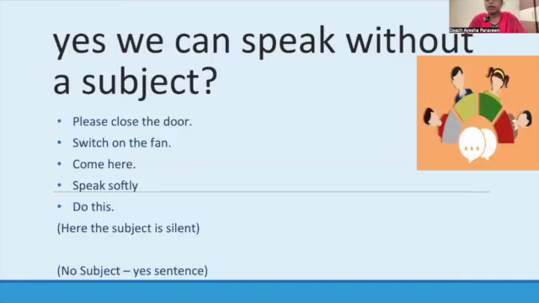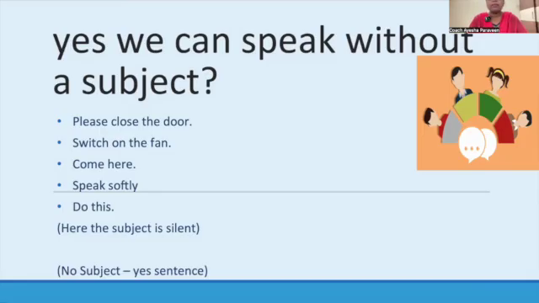Yes, we can speak without a subject. In some cases, the subject is understood. For example, I am teaching one student, who is sitting opposite to me, and I ask that student, please mute. I'm not saying Raj, mute yourself. When I say please mute yourself, it is understood that I'm asking Raj, so there is no need for me to tell the subject. So without a subject also we can make a sentence.